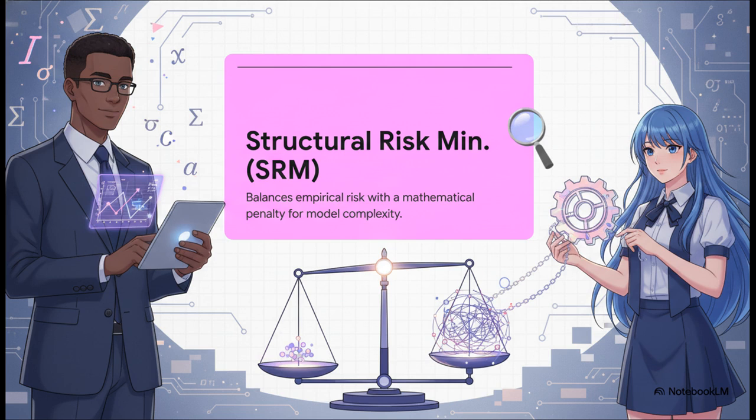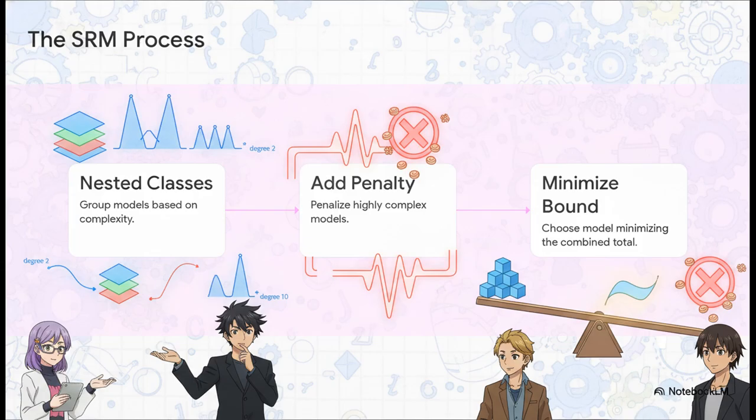It explicitly balances the empirical risk with a mathematical penalty for the size or the flexibility of the function space being used. In everyday terms, it penalizes the model for having too many mathematical options to choose from. So in practice, SRM works in this really elegant, structured three-step process. First, it organizes models into nested classes based on their complexity. Just think of this as grouping our polynomials from degree 2 to 3 all the way up to 10. Second, it mathematically penalizes the highly complex ones, essentially taxing them for being too flexible. And third, it selects the model that minimizes the combined total of the training error plus that complexity penalty, the whole shebang.